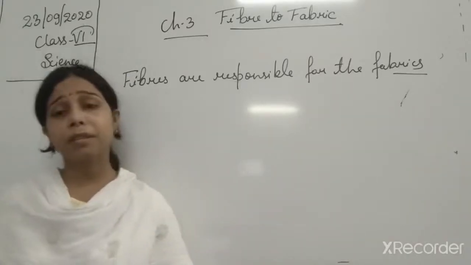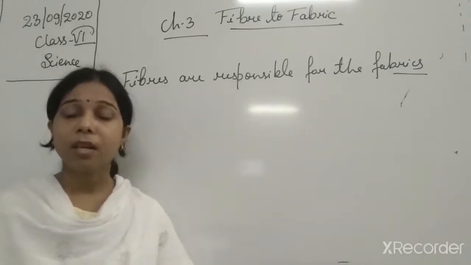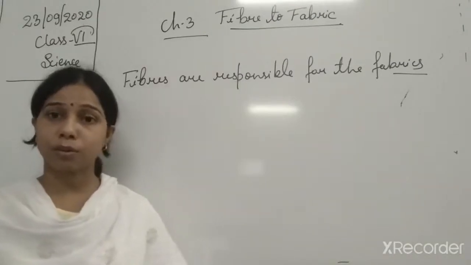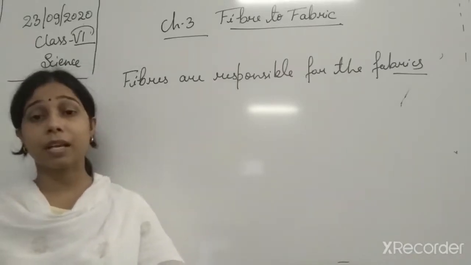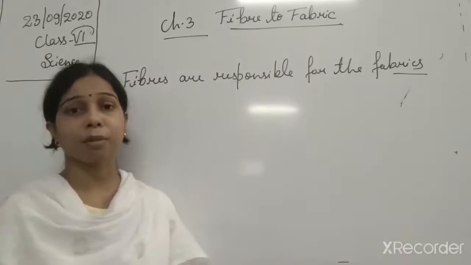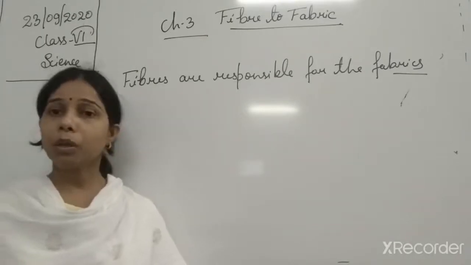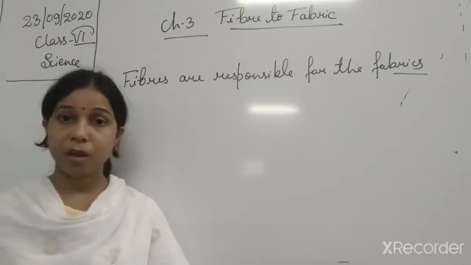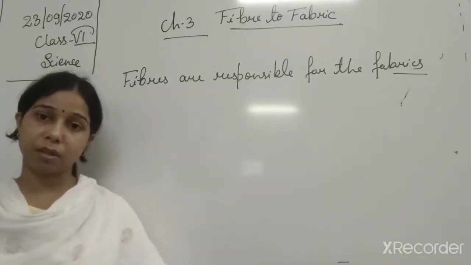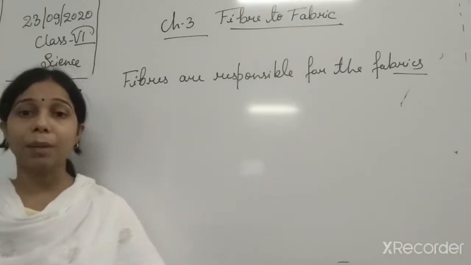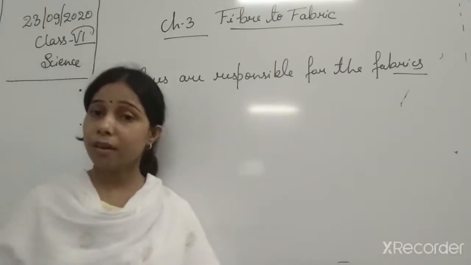Before that, you see students, we need clothes. When we talk about the basic things a human being needs, you will say it is food, cloth, and shelter. Cloth is necessary to cover ourselves, and it also helps us in protecting from different environments. So we wear cotton fabric or woolen fabric depending upon the different types of climates. There is a variety of fabrics, and according to the type of climate, we wear the fabric.